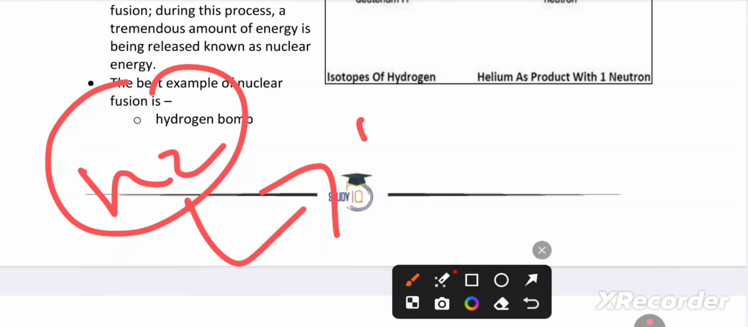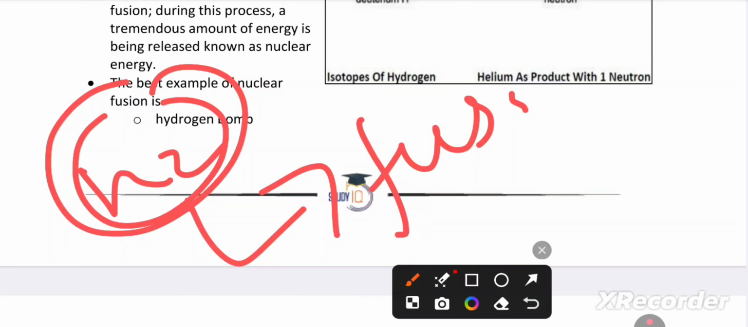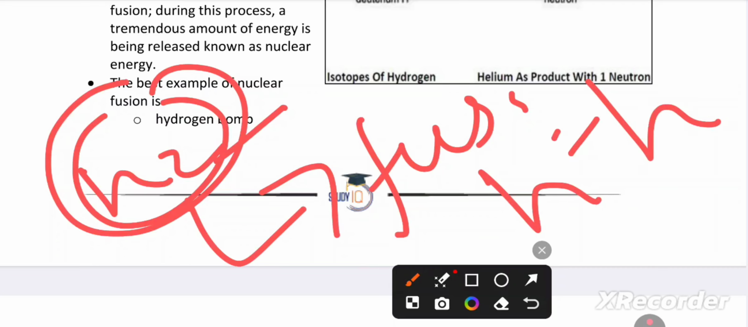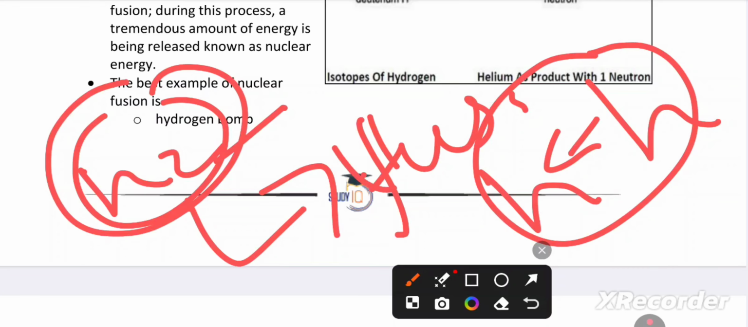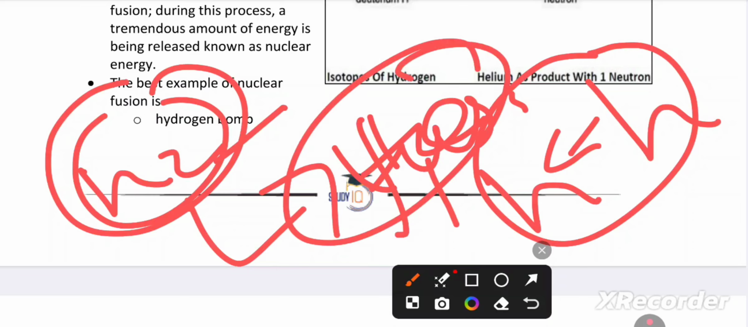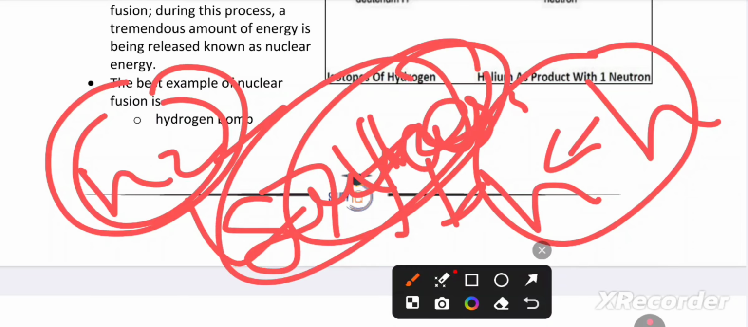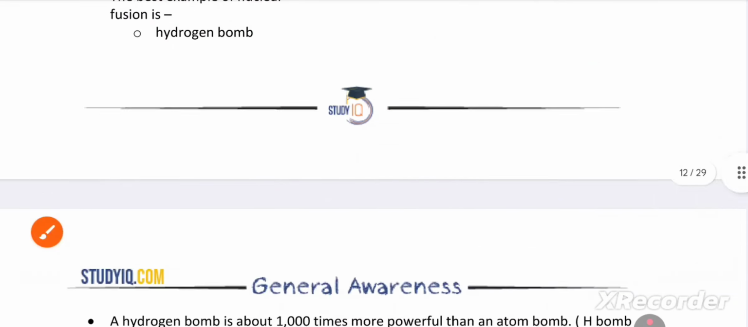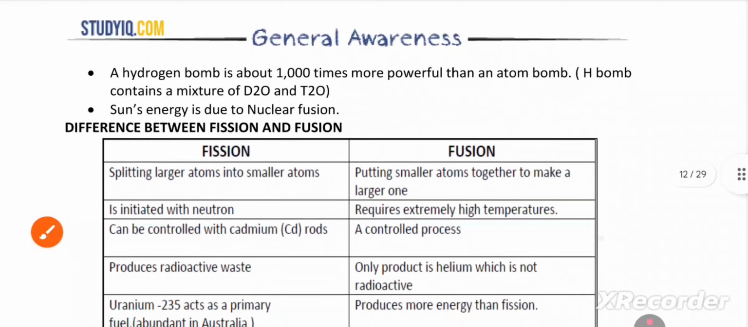so this is fusion. Simple example: hydrogen plus hydrogen to form helium. This is called fusion. These reactions occur in the sun. A hydrogen bomb is about 1000 times more powerful than an atom bomb. Sun's energy is due to nuclear fusion. Very important.